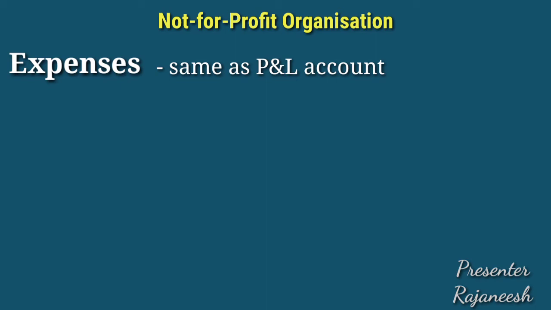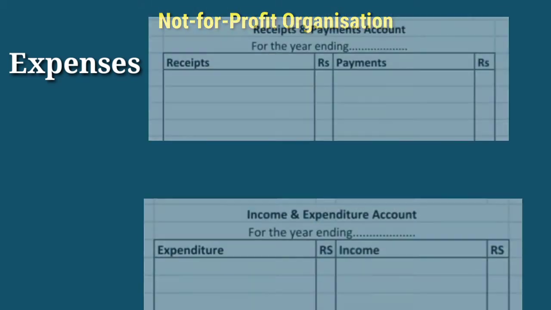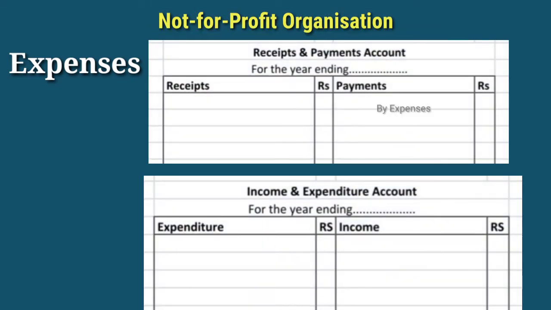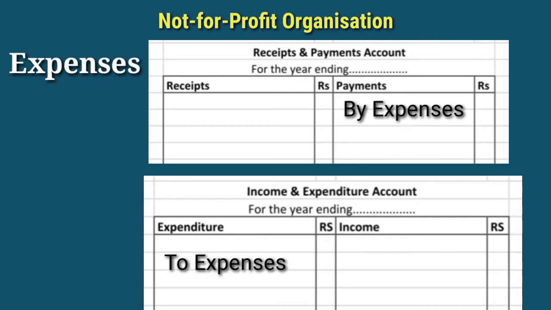The expenses are of the same nature, like electricity bill, salary, wages, depreciation, commission, rent, etc. All these expenses will come to the credit side of the receipt and payment account, or payment side, and the debit side of the income and expenditure account. That means the expense side.